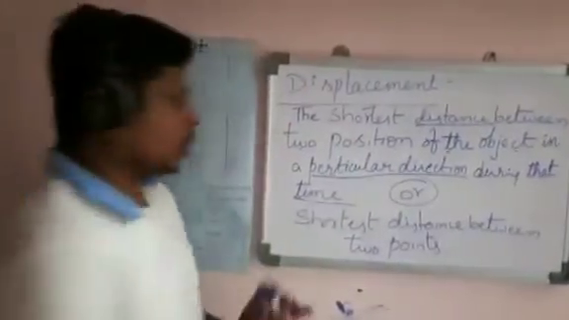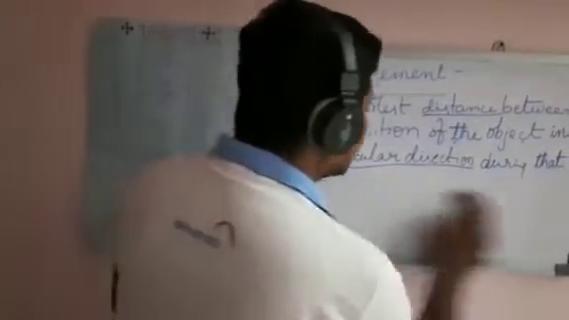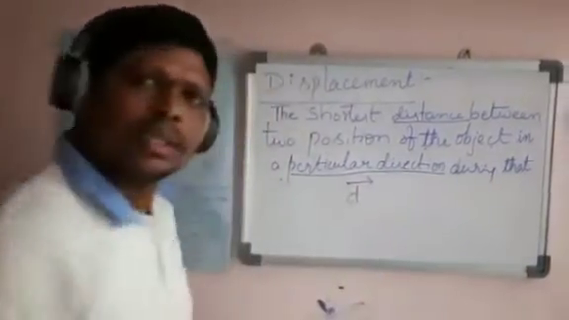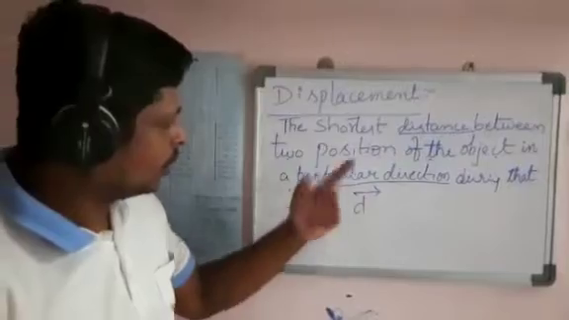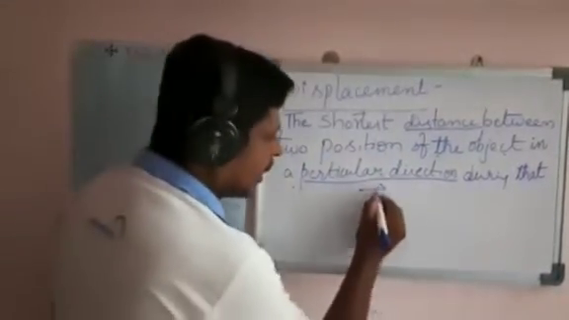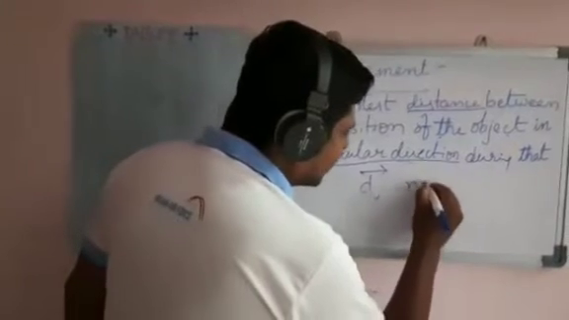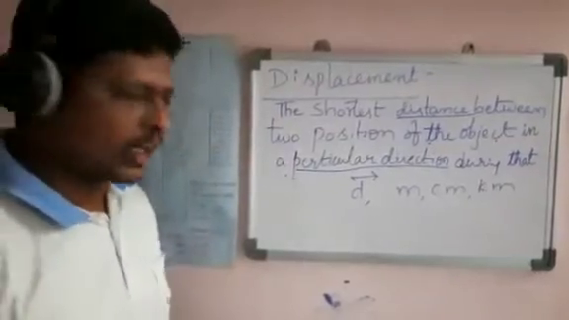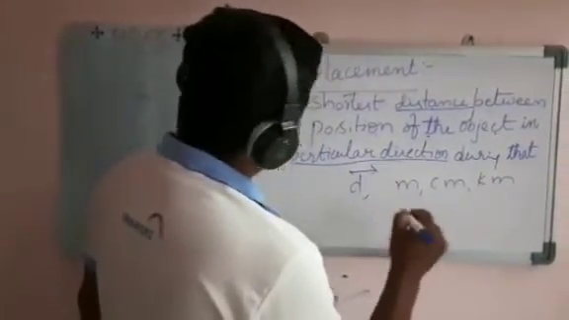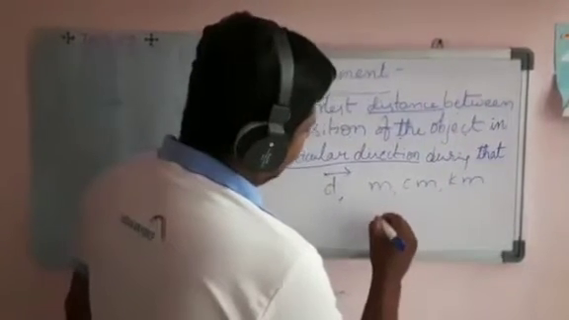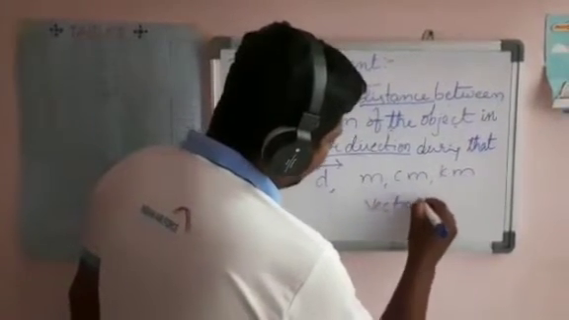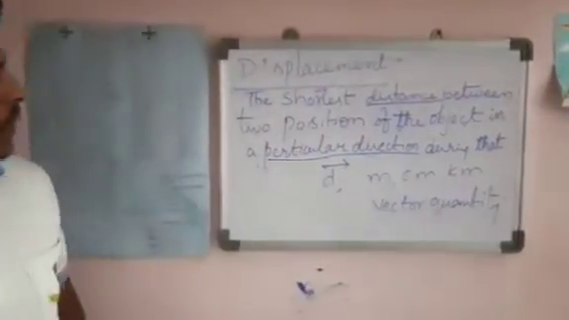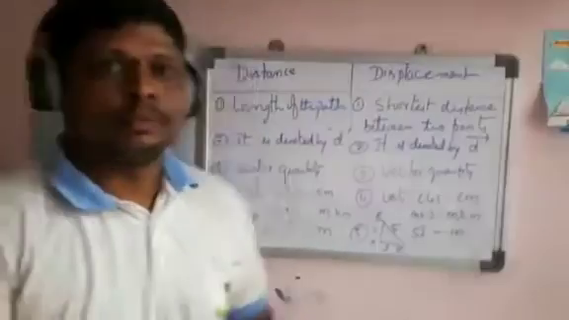Here, this is the displacement. It's denoted by D with an arrow mark. D and arrow mark. Units are meters, centimeters and kilometers. Next, this is a vector quantity. This is the main difference between distance and displacement.